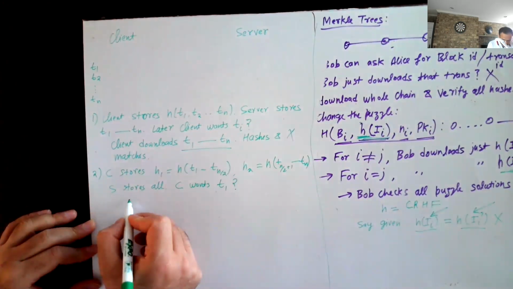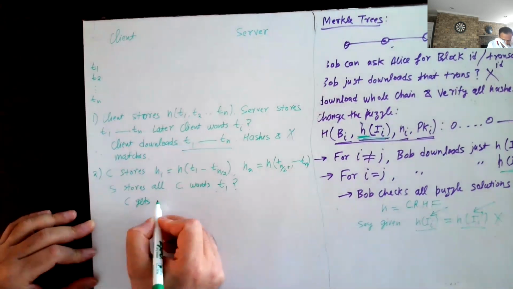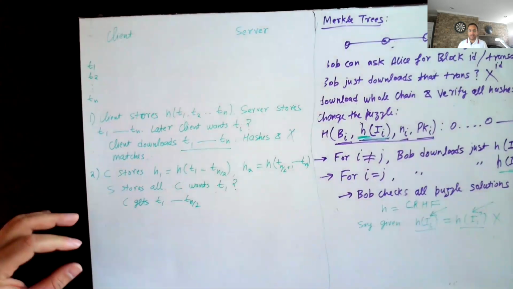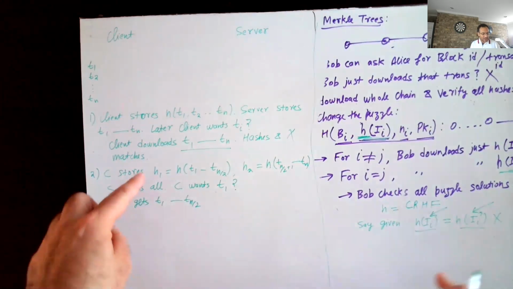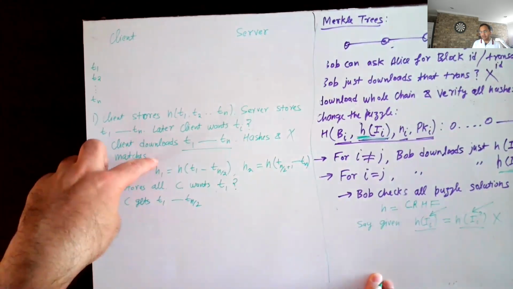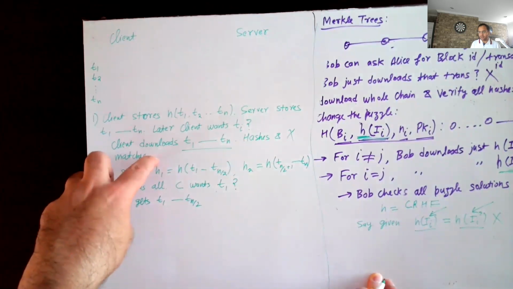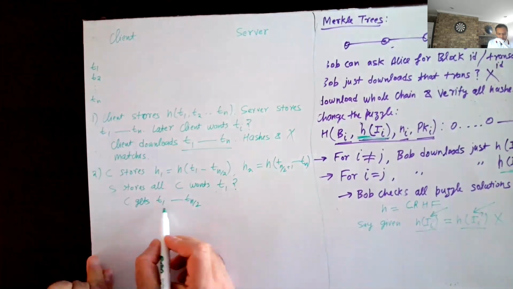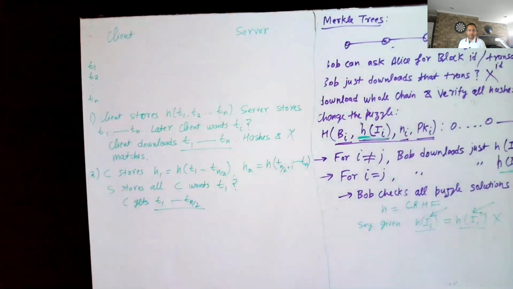So C gets T1 to Tn by 2. Then the client will hash all these transactions and match with H1, which it is storing, of course. If the hash passes, then the client knows that all these transactions have not been tampered with, and then the client basically has T1.